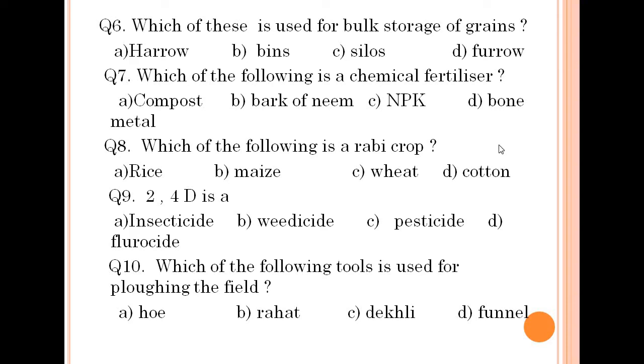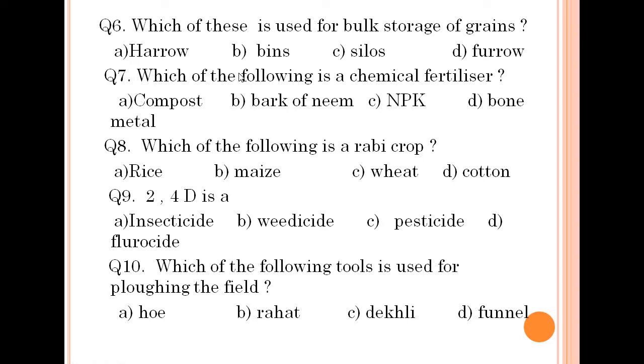Question number 6 is what? Which of these is used for bulk storage of grains? After harvesting there is a need to store the grain. So the answer is silos. In silos and big granaries, the grains are stored.